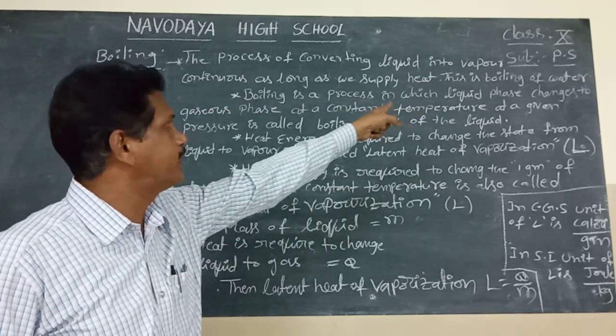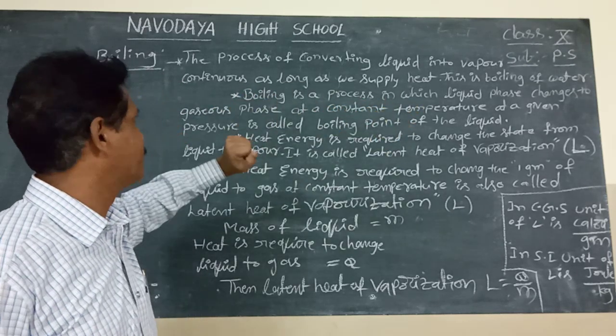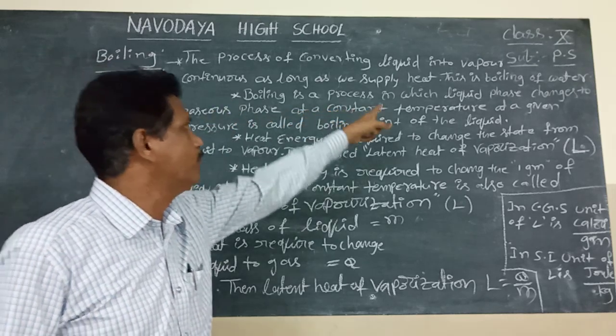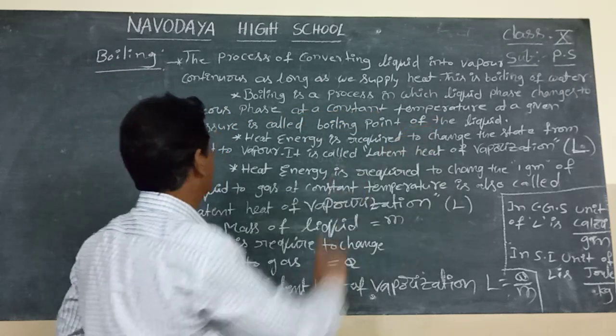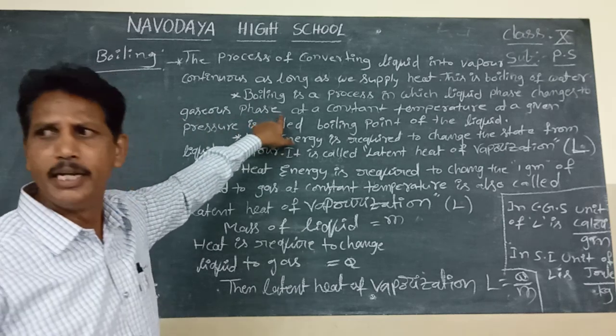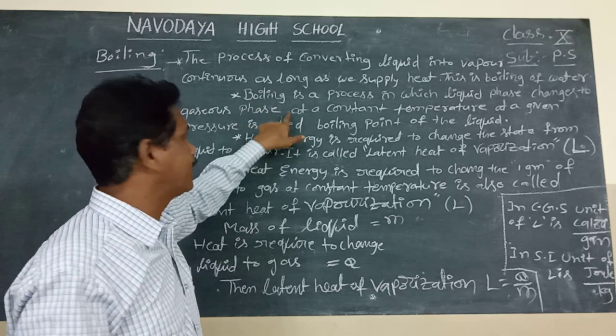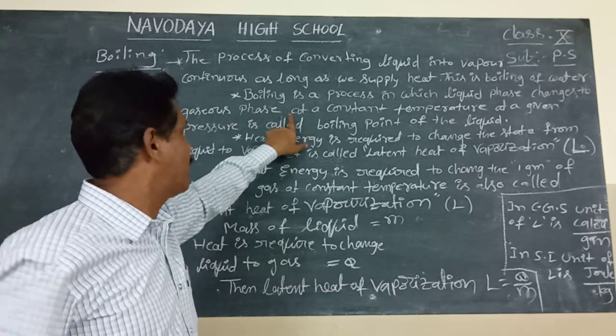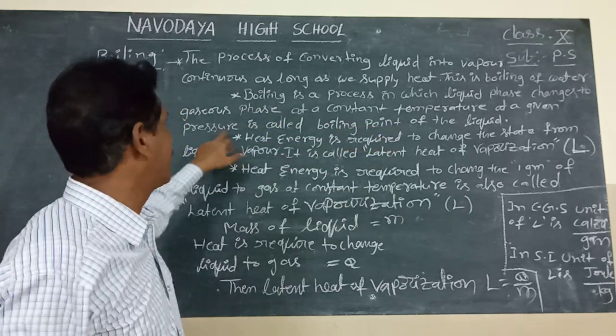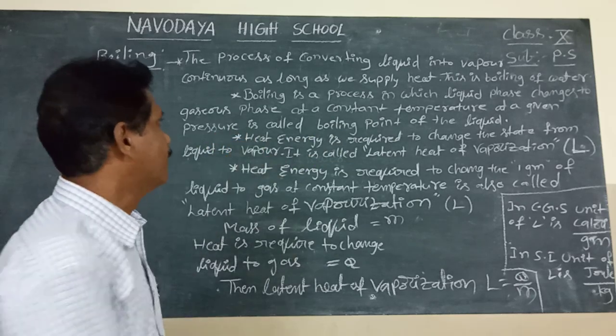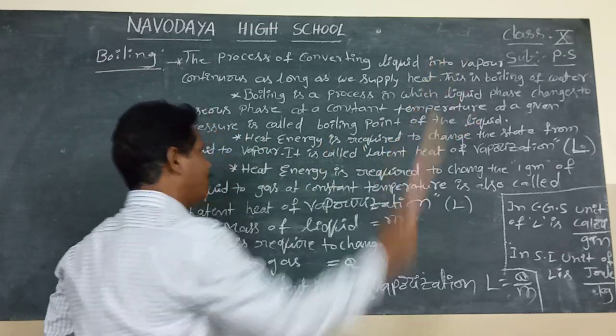This is the boiling of water. Boiling is a process in which the liquid phase changes to the gaseous phase at constant temperature at a given pressure. It is called the boiling point of the liquid.